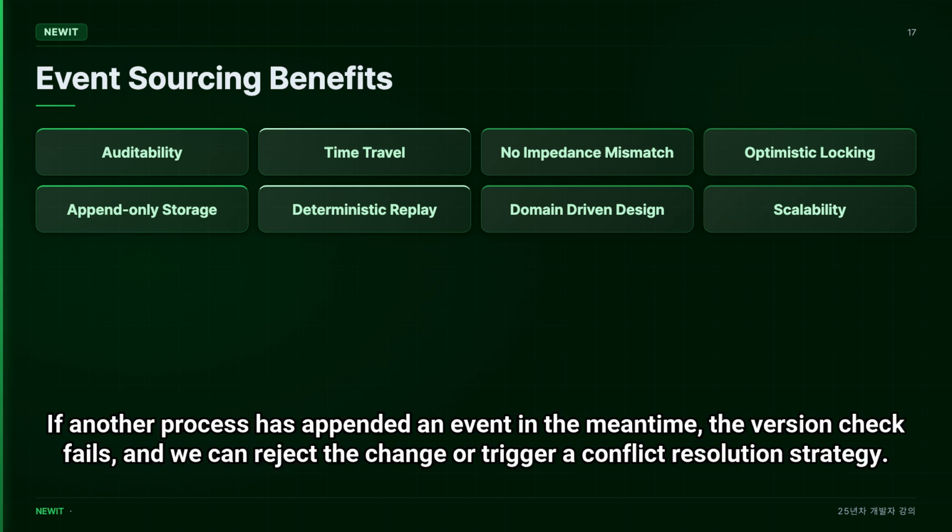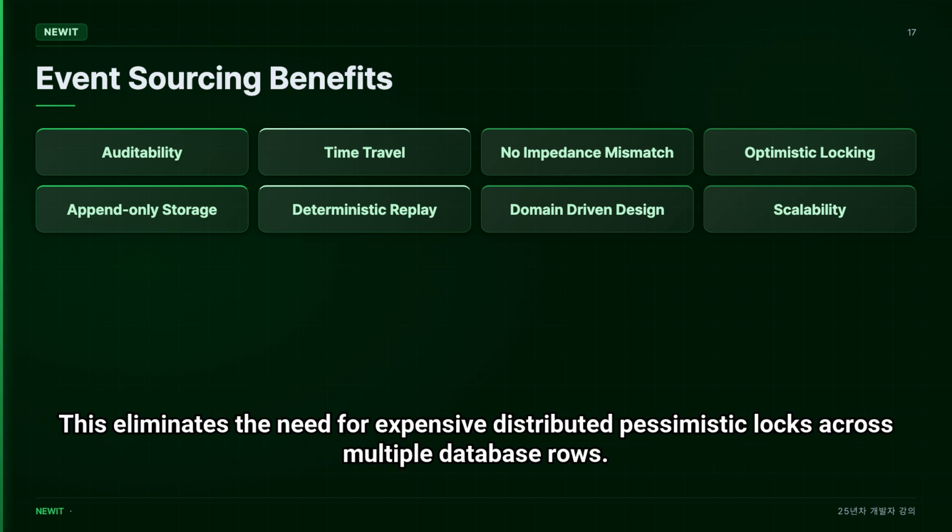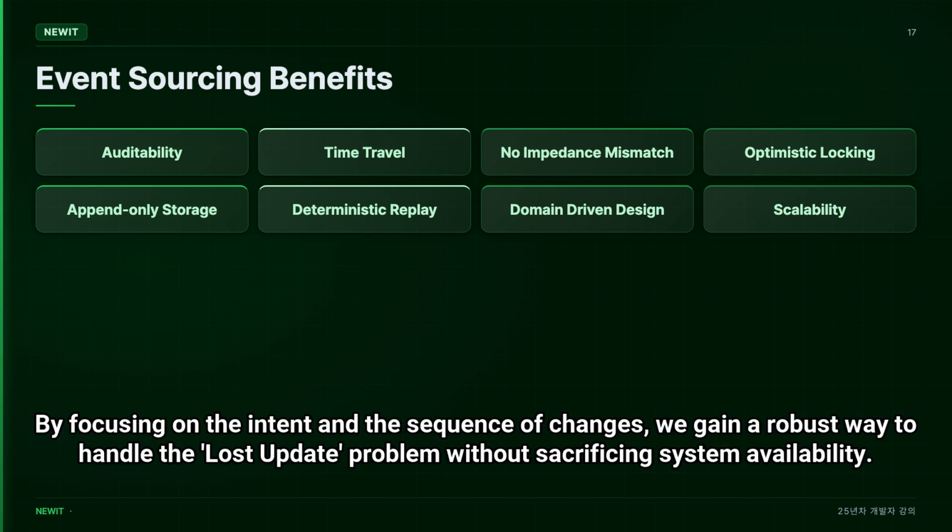If another process has appended an event in the meantime, the version check fails, and we can reject the change or trigger a conflict resolution strategy. This eliminates the need for expensive distributed pessimistic locks across multiple database rows. By focusing on the intent and the sequence of changes, we gain a robust way to handle the lost update problem without sacrificing system availability.